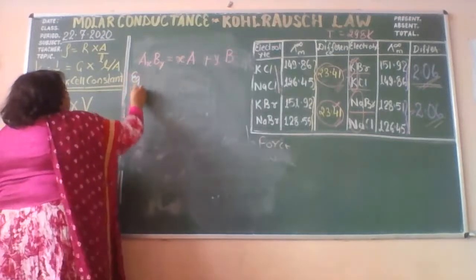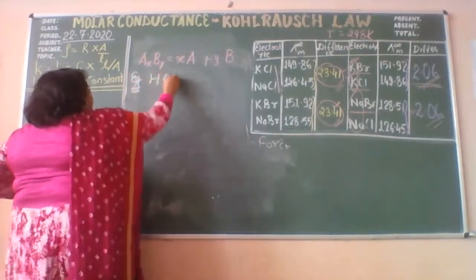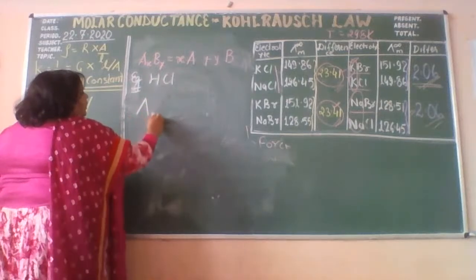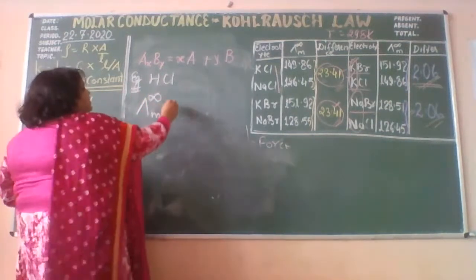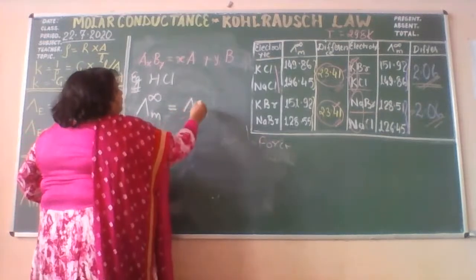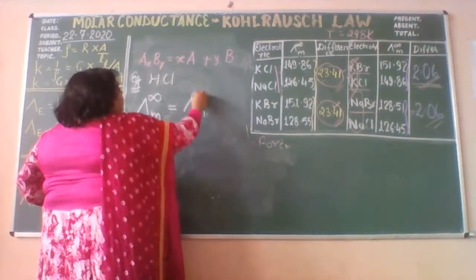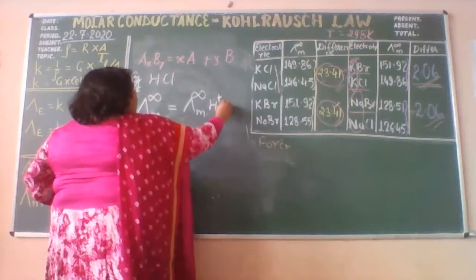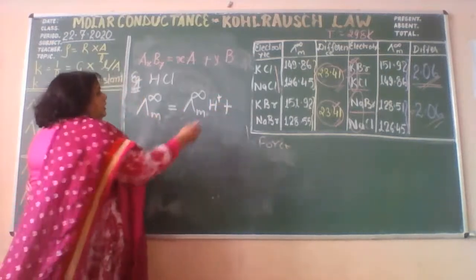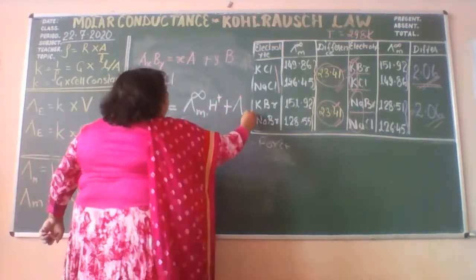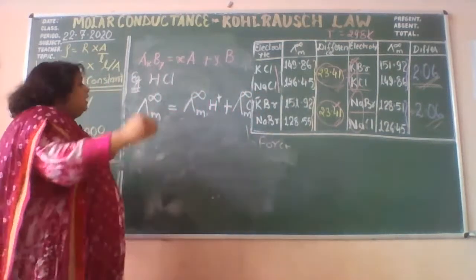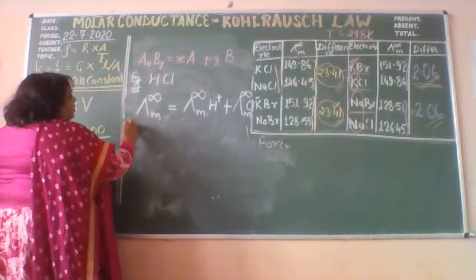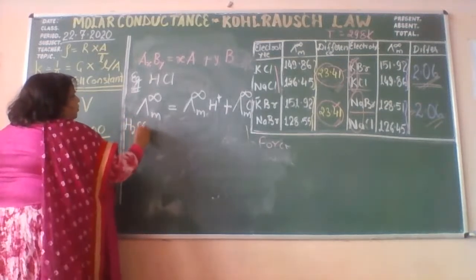I am taking the example of HCl. The molar conductance at infinite dilution of HCl will be equal to the molar conductance of hydrogen ion H+ at infinite dilution plus the molar conductance of Cl-. Now I am taking another example, H2SO4.